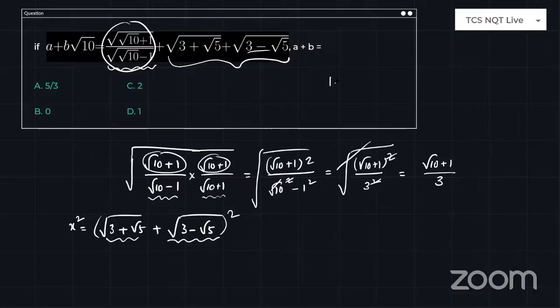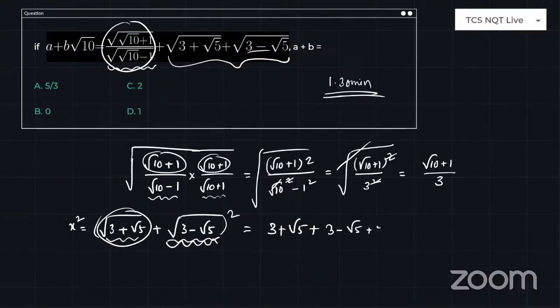They will give you for sure around 1.5 minutes for this type of problems, but we can do it in time. All you need to do is practice. So a plus b whole square, right? So a square is how much? 3 plus root 5, plus b square is how much? 3 minus root 5,